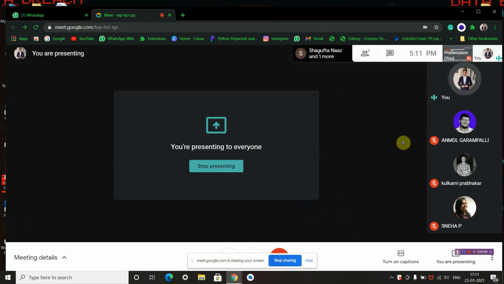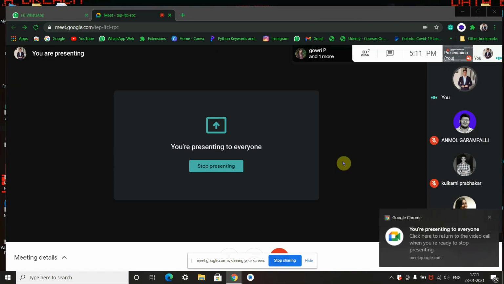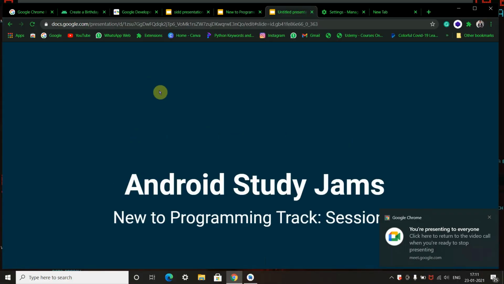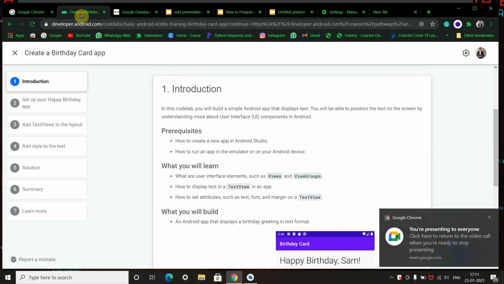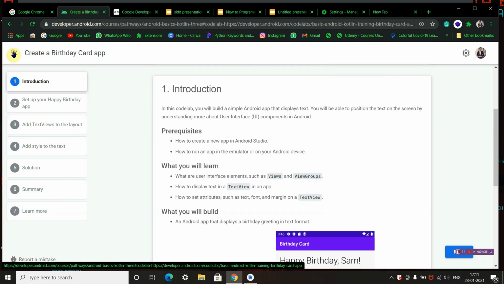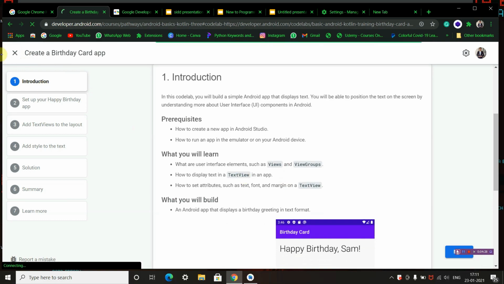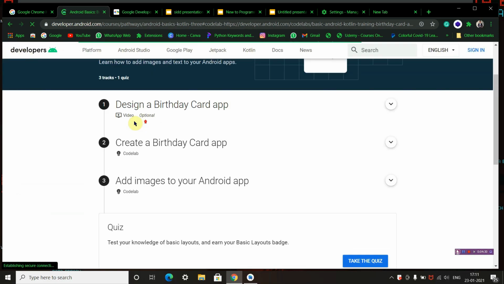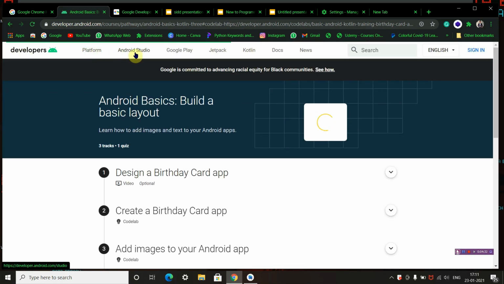Good afternoon, everyone. In this session, we will be learning about Pathway to Android Study Jams. Let us now recap what we have learned in the last Android session. Okay, I will be sharing my screen now. Is the screen visible, Sneha? Yeah, the screen is visible.